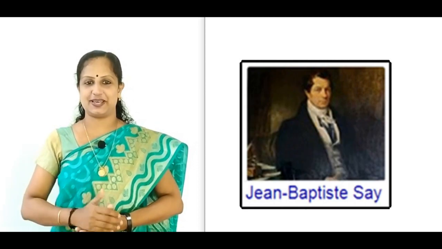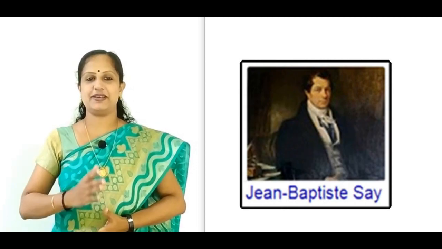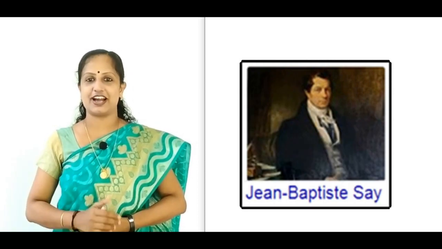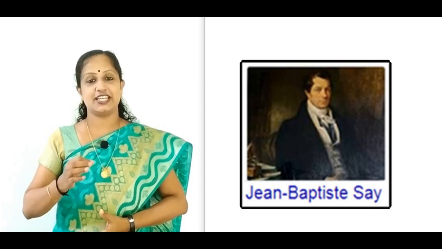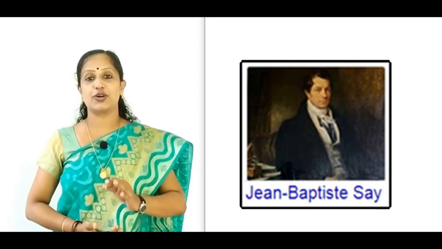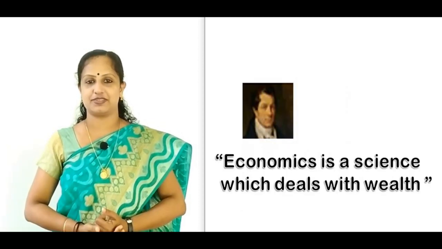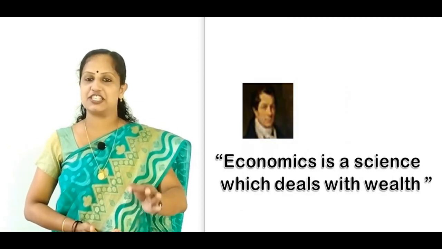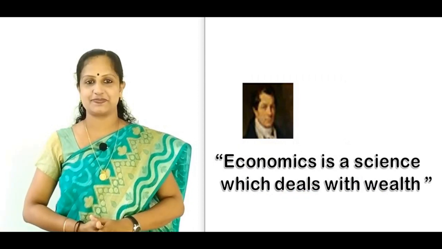Now we consider the second economist, J.B. Say. J.B. Say was a French economist and businessman. He is best known for Say's law of markets. Now look at J.B. Say's definition. Economics is a science which deals with wealth.